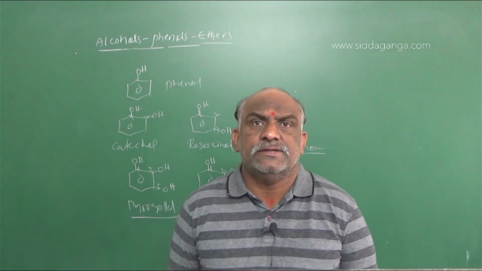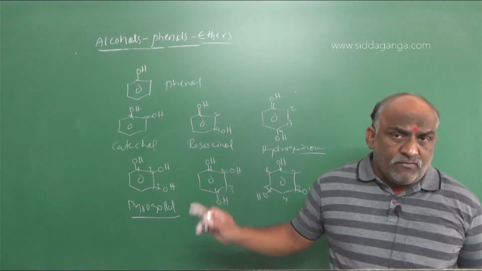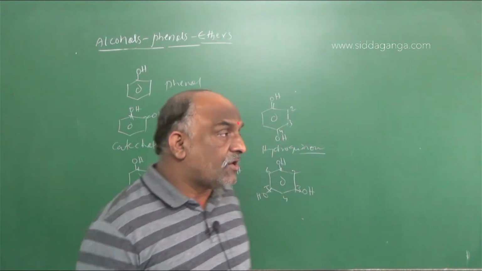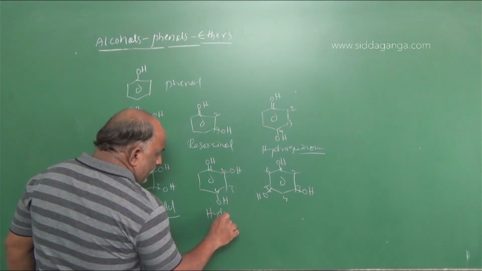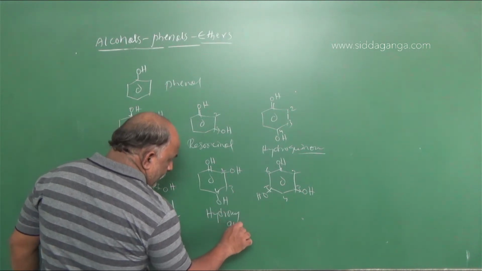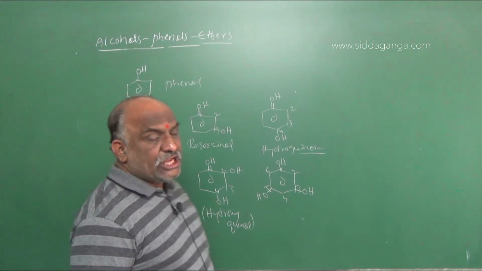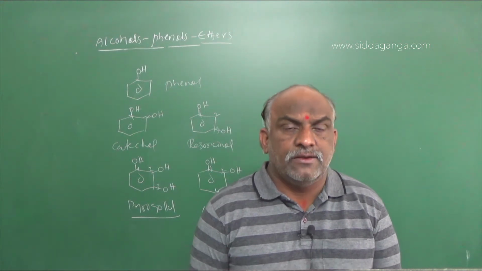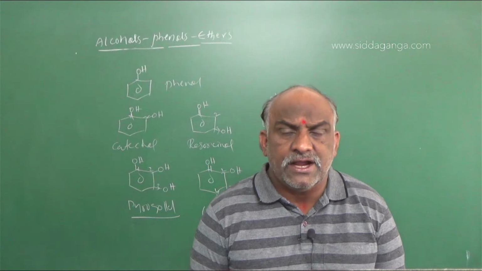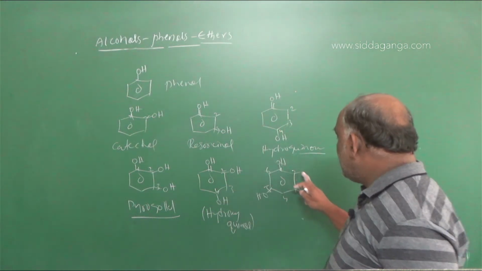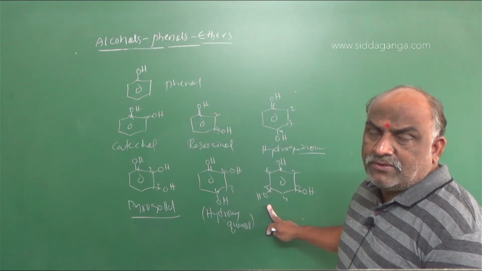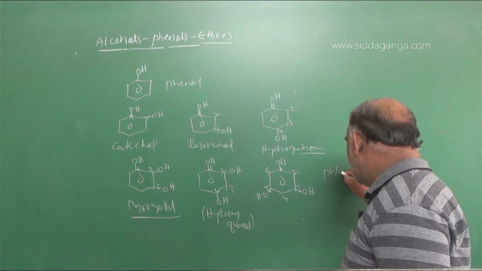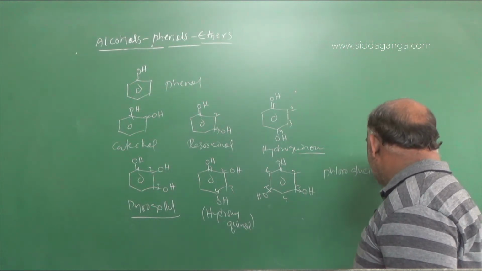1,2,3 trihydroxybenzene is called pyrogallol, and 1,2,4 trihydroxybenzene is called hydroxyquinol. 1,3,5 trihydroxybenzene is called phloroglucinol, not fluoro, phloroglucinol.